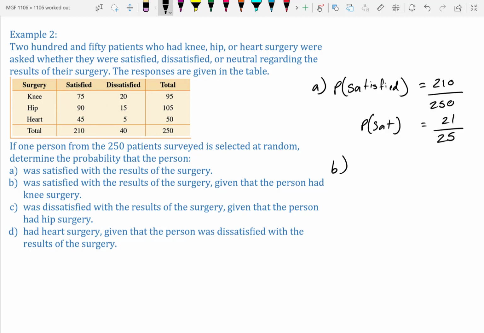Alright, part B. How many were satisfied with the results of the surgery given that the person had knee surgery? So we want to know satisfied given that it's a knee surgery. How many people had knee surgeries that were satisfied? 75. Total, how many people had knee surgeries? 95. So 75 over 95, we have 15 over 19. That's P(satisfied given knee surgery).